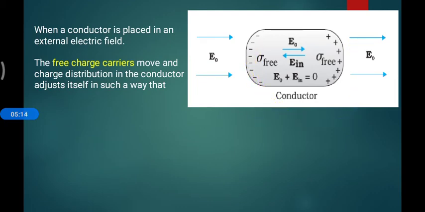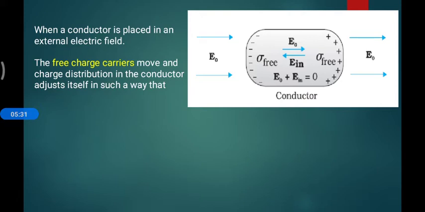This separation of charge within a conductor is very important. The separation of charges also generates its own electric field, represented by E internal.